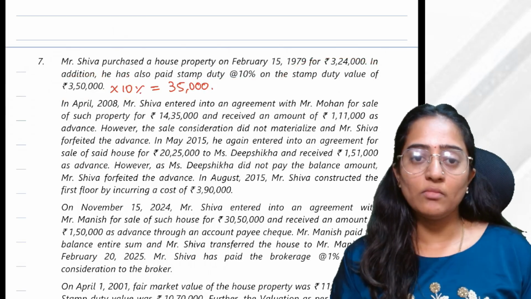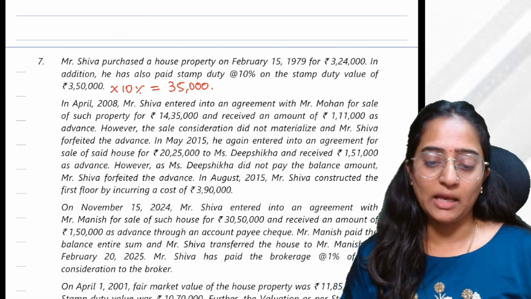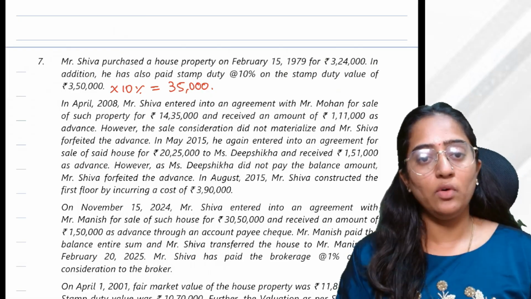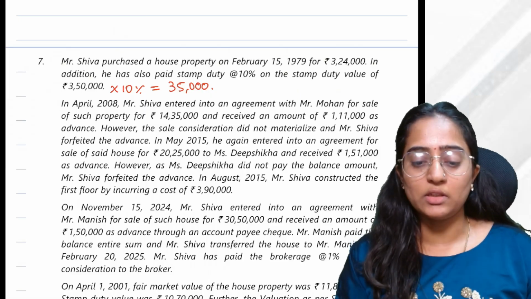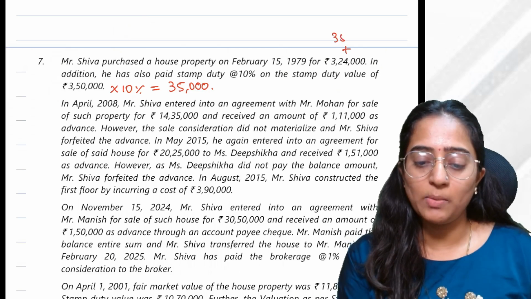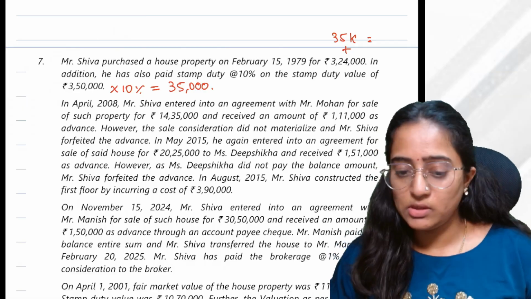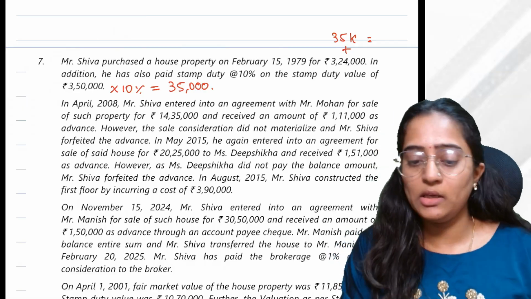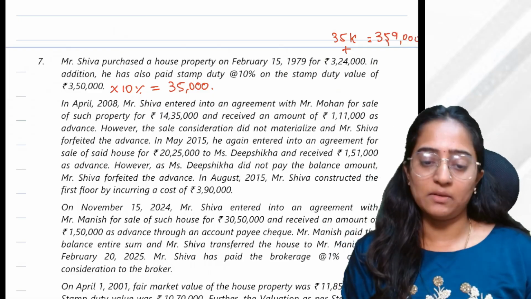35,000. And Shiva purchased a house property on February 15, 1979 for how much? 3,24,000. This also I paid out of my pocket, that is 35,000, and 3,24,000 I paid out of my pocket. So my total cost would be how much here? Calculate. 3,24,000 plus 35,000 would be 3,59,000, which is my actual cost of acquisition.